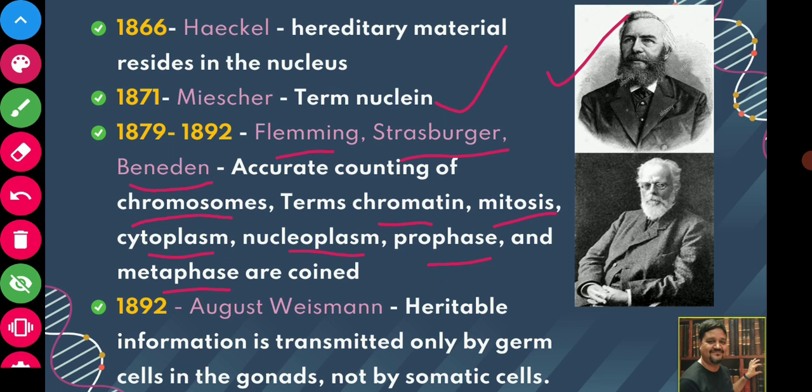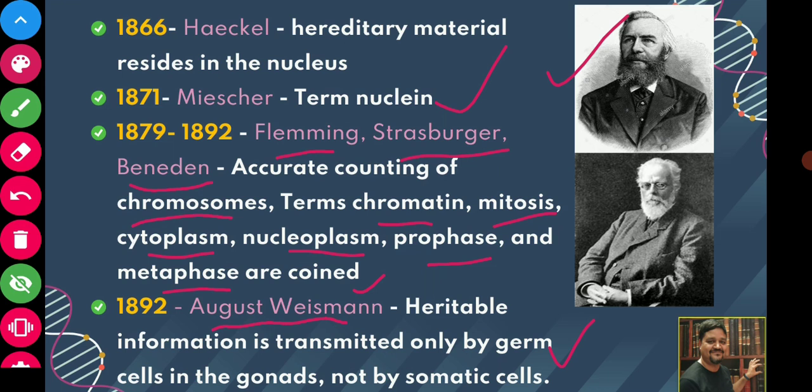Then in 1892, August Weismann, you might have heard his name in your plus 2 classes. He told that heritable information is transmitted only by germ cells in the gonad, but not by somatic cells. During this work, he gave the germplasm theory of inheritance.